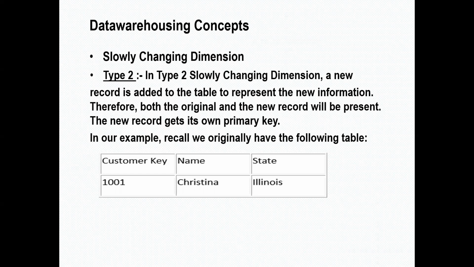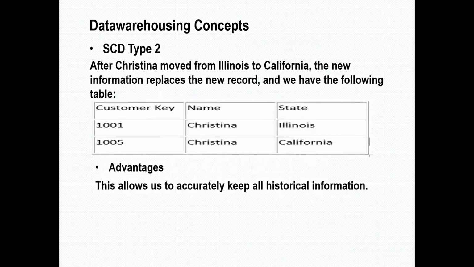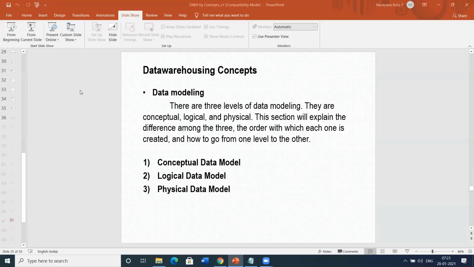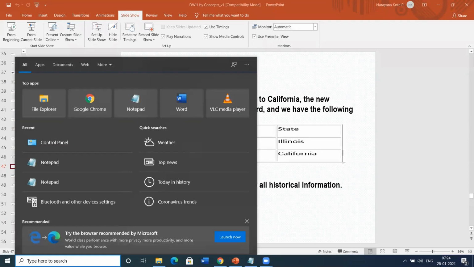So here in slowly changing dimensions type 2, in this SCD type 2, we will be tracking both the current data as well as the history data. So here, instead of replacing the existing record, we will close that record. I will share with you an example. Let me take an example.